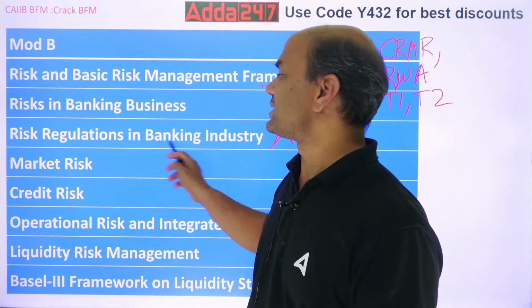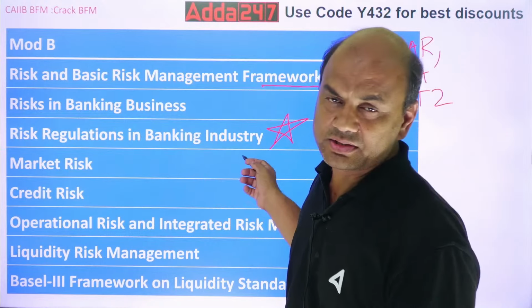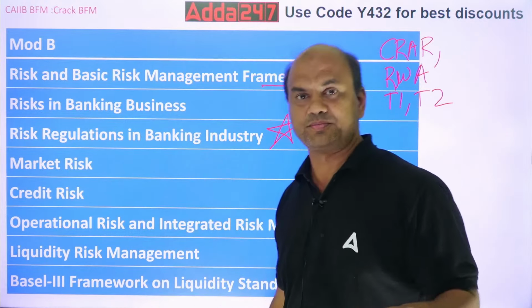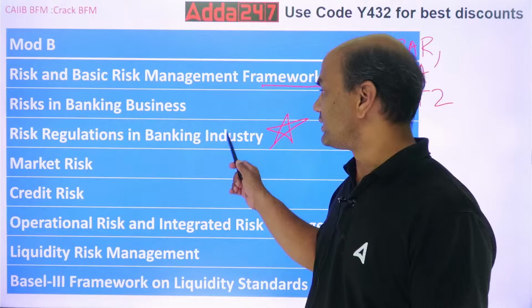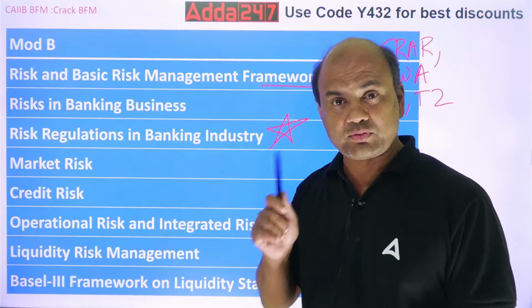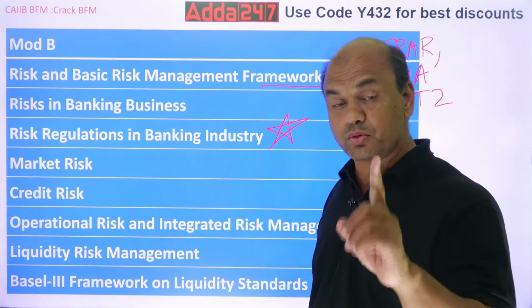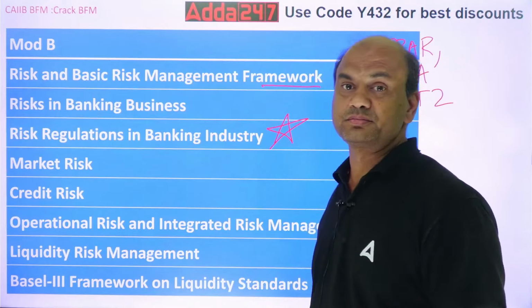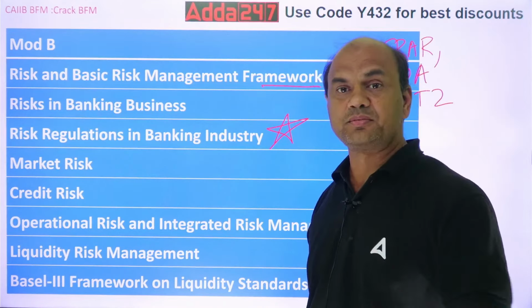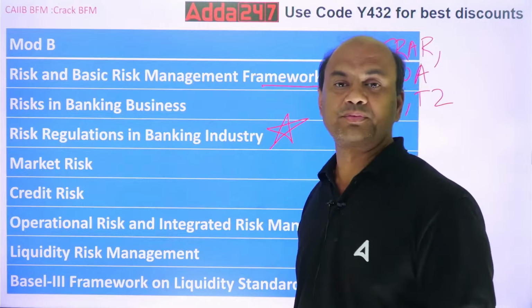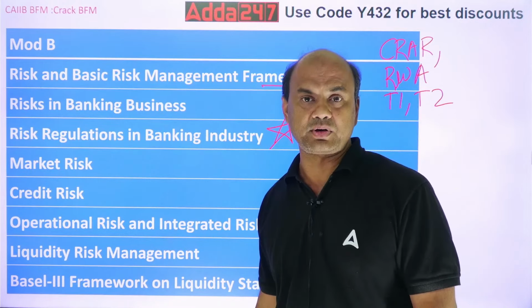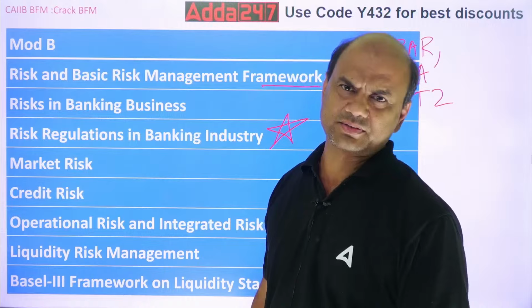The toughest chapter, risk regulations in the banking industry, the toughest chapter. In the remaining 7 days, you must give at least 1 full day to this chapter. Single chapter, 1 full day. It is so important. Very, very, very important. You have a lot of numericals in this.